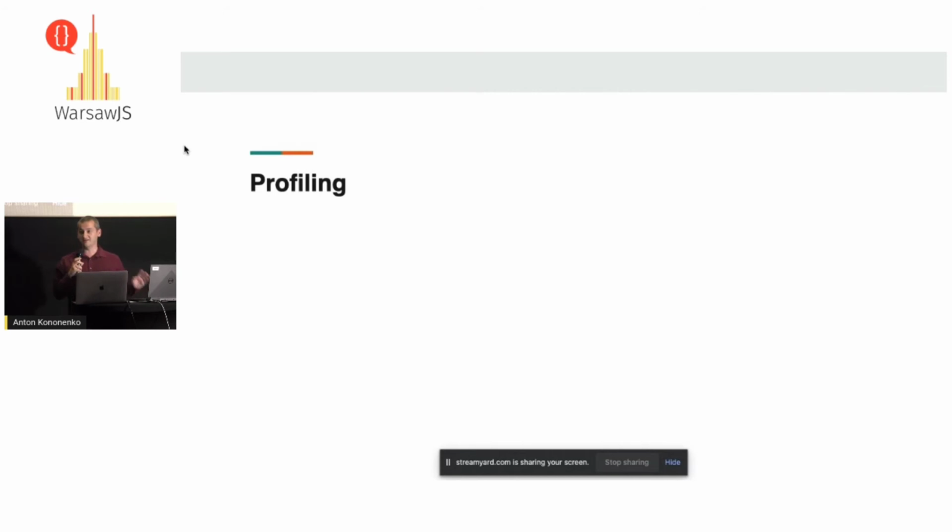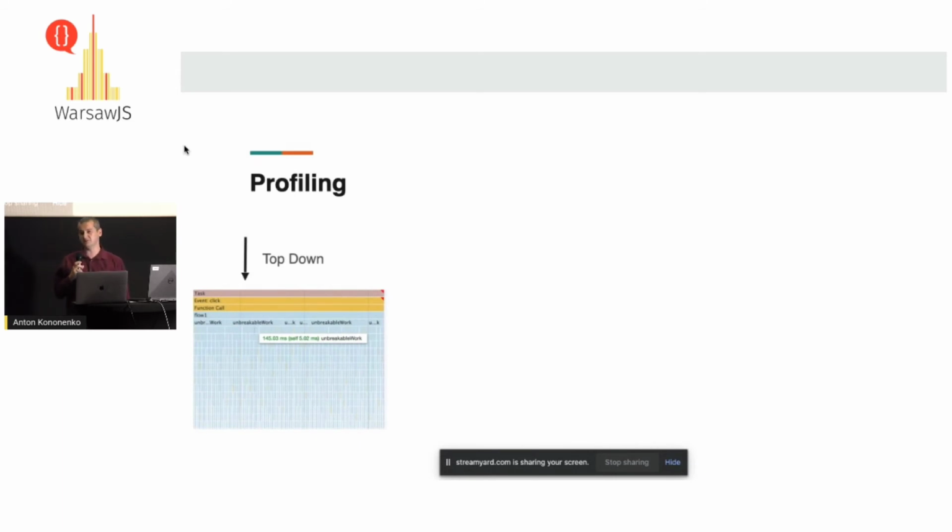So, okay, now we have measurement, we know what we are doing, we know what we are testing, how can we address the issue? The most common is profiling, right? What can we do about this? Basically, there are several types of profiling, and two very popular known approaches, top-down. What it means is, when we try to profile some operation, we get this flame chart. For example, you have a React application operation, there is a lot of React component logic invoked, and you get a flame like here, a lot of nested calls, one smaller than another, and it's usually very, very long.